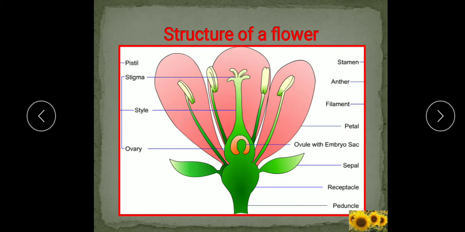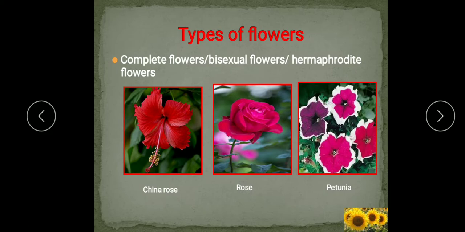This structure of flower you draw in your notebook, properly labeled, along with all functions. Now we'll see the types of flowers. Most flowers have all the 4 whorls, which we have discussed now. All the 4 whorls means outermost calyx or sepals, second petals, third androecium, and fourth gynoecium.